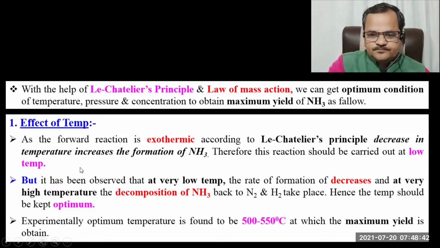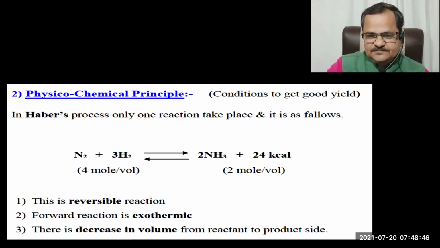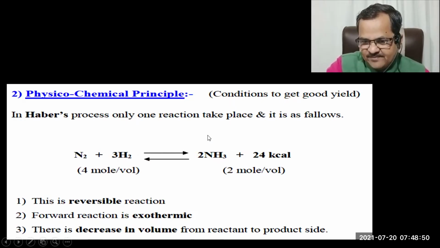Now, suppose this is the reaction. Now, suppose what is our aim? Our aim is to get maximum yield of NH3, isn't it? Our aim is to get maximum yield of NH3 from the unreacted N2 and the unreacted H2.